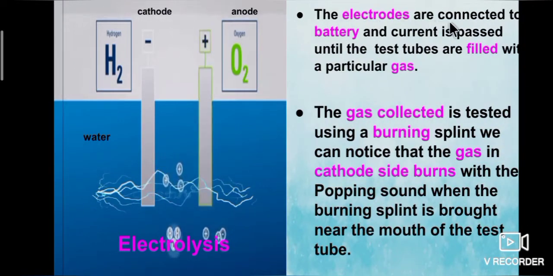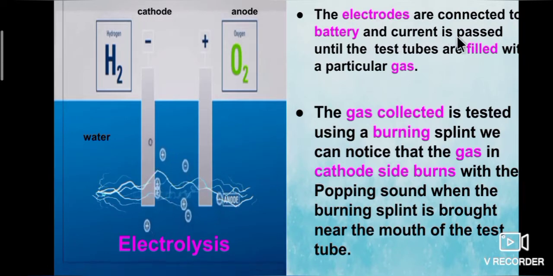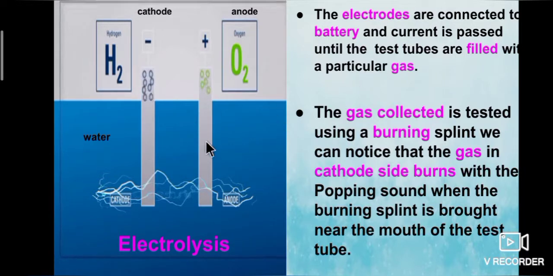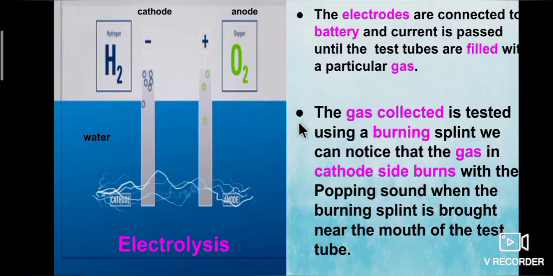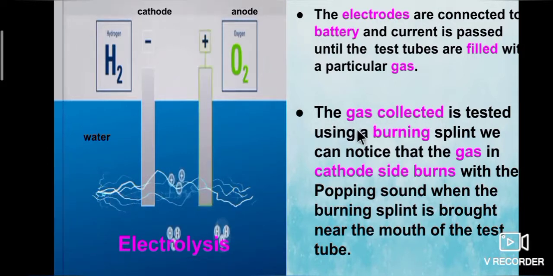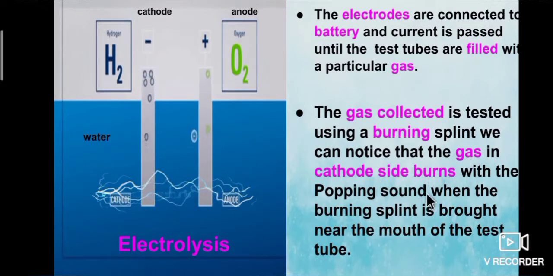The electrodes are connected to the battery and current is passed until the test tubes are filled with a particular gas. For the purpose of collecting gas, the two test tubes are placed in the beaker. The gas collected is tested using a burning splint. We can notice that the gas on the cathode side burns with a popping sound when the burning splint is brought near the mouth of the test tube.